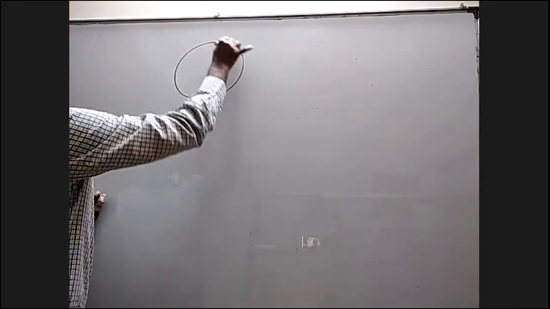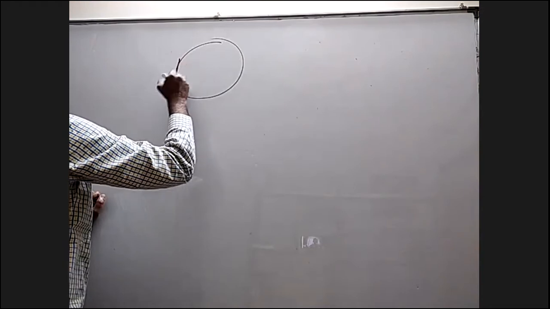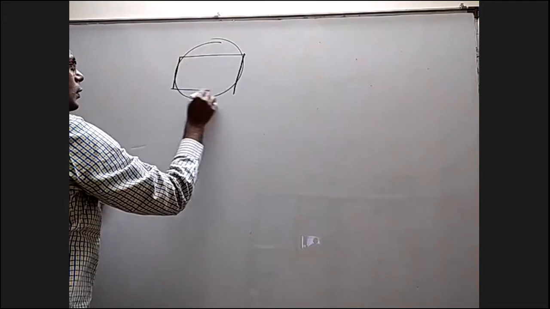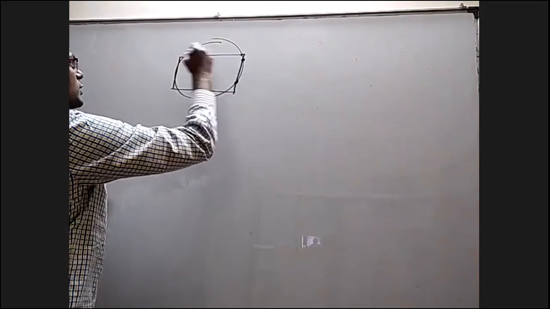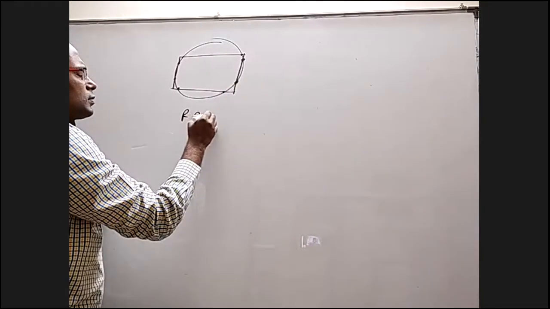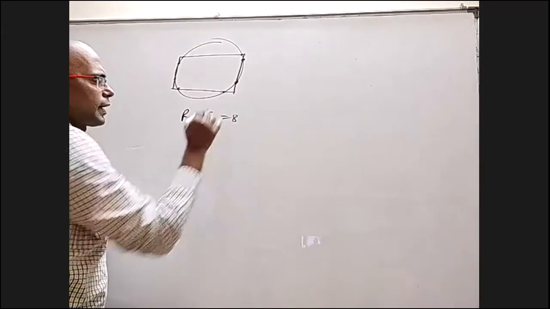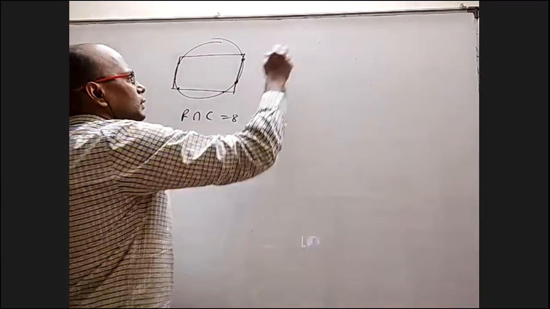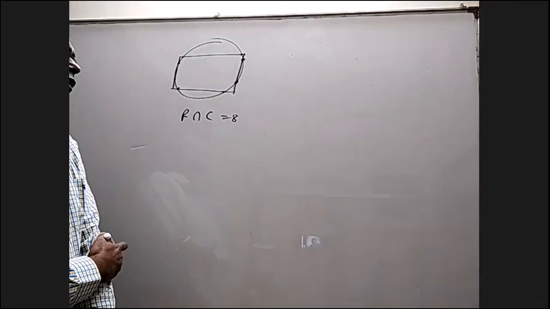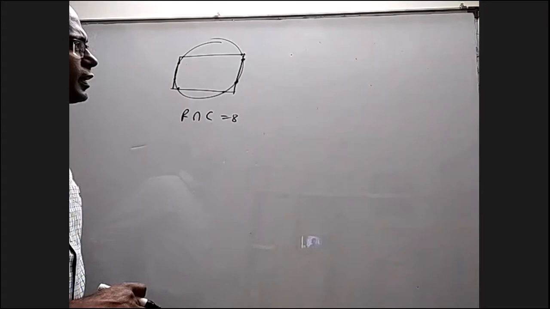I'm sure if you take a rectangle and circle, you can get 8 common points. You can easily adjust where on each side you'll get 2 points of intersection. So if you take rectangle and circle, you can have 8 maximum. If you take rectangle and triangle, maximum 6 only should be possible. Am I right?